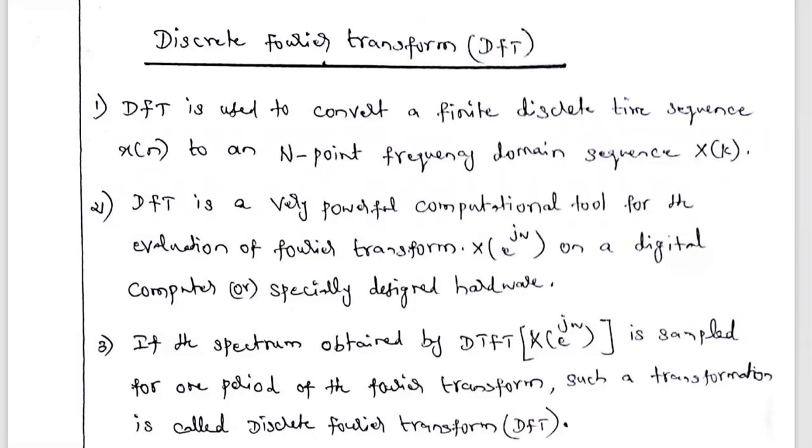Already we discussed so many transforms in signals and systems. In order to analyze the continuous time signal x of t, we used the continuous time Fourier transform and Laplace transform. Similarly, in order to analyze the discrete time signal x of n, we used the discrete time Fourier transform, DTFT, and one more transform, the Z transform, we discussed.